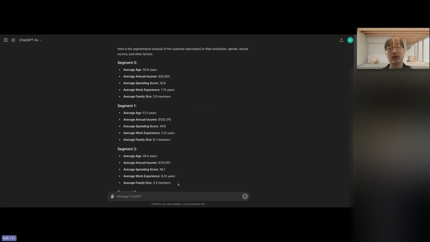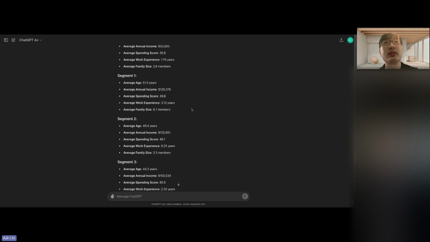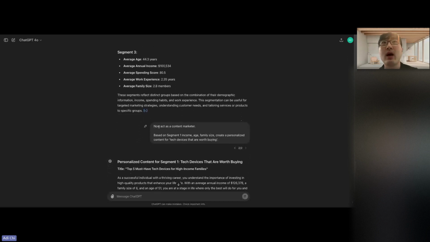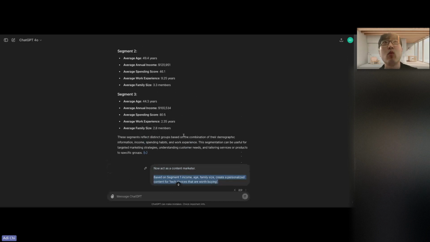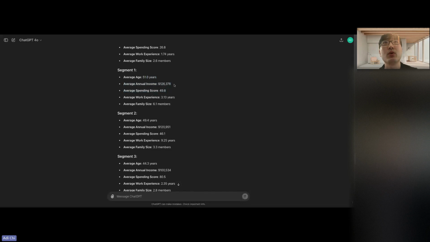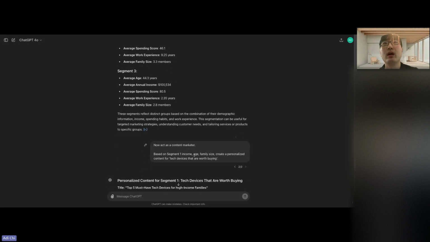And then, going to the earlier slide, a clever way to use this data is that not only did I do a quick analysis, but I can also create personalized content around this. So let's say I got these segments, and thereafter I wrote, okay, now act as a content marketer. Based on segment 1, so this segment right here, 51 years old, average income of this, average work experience, what is their spending score? I wrote down income based on segment 1's income, age, family size, create personalized content for, and I just thought of a random topic like tech devices that are worth buying, right?